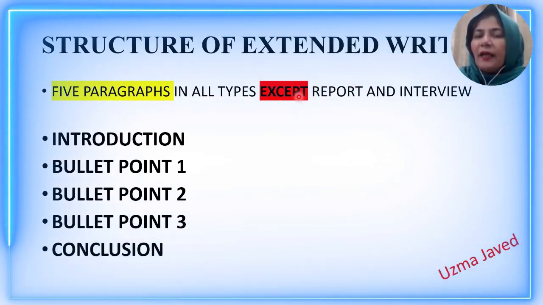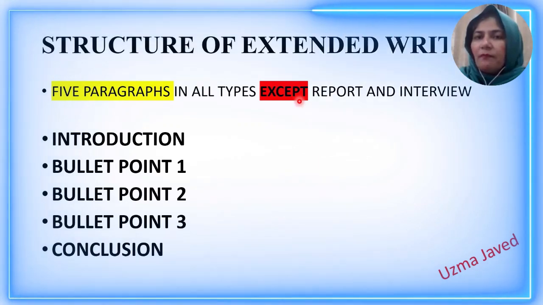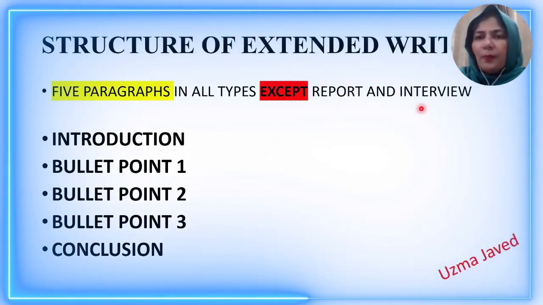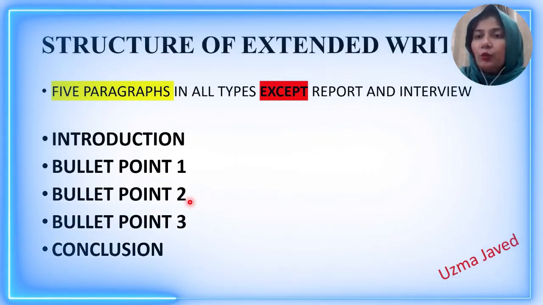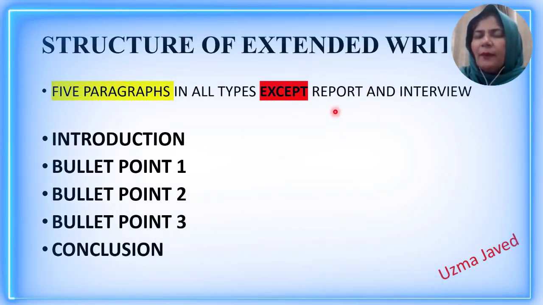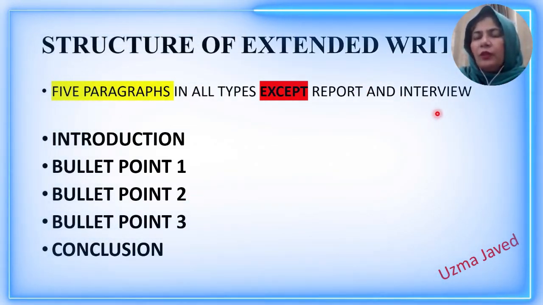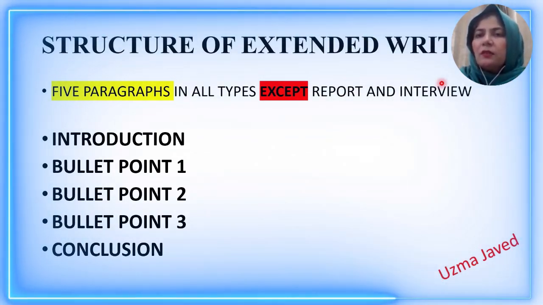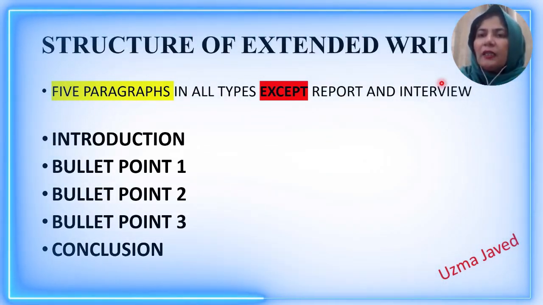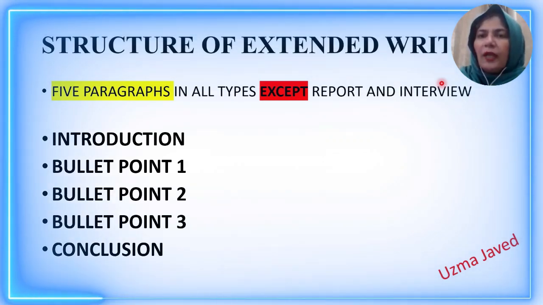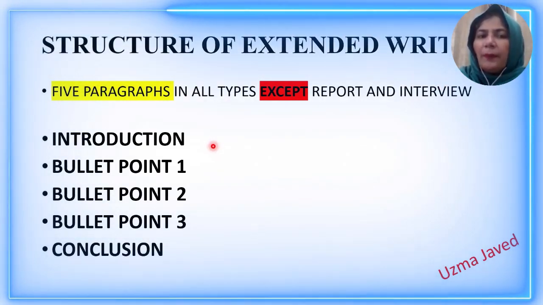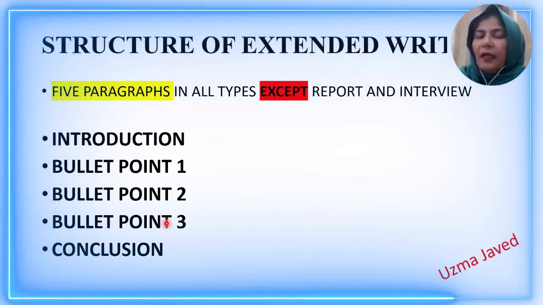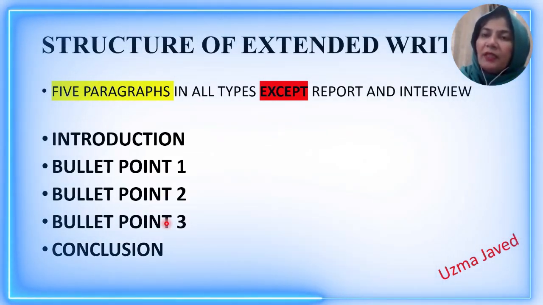But one thing I have written in red color, that this pattern changes in 2 types. This pattern does not follow in 2 types. And what is the name of those types? Report and interview. It means that in report and interview, you will be writing just 3 paragraphs. I repeat that in report and interview writing, only 3 paragraphs related to the 3 bullet points will be written, and the word limit will remain the same.